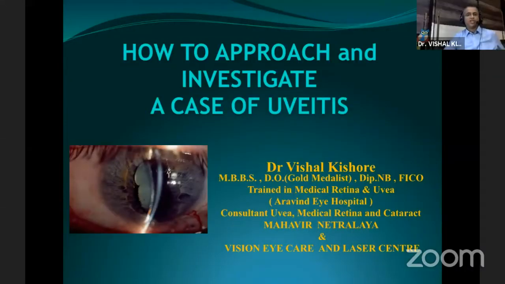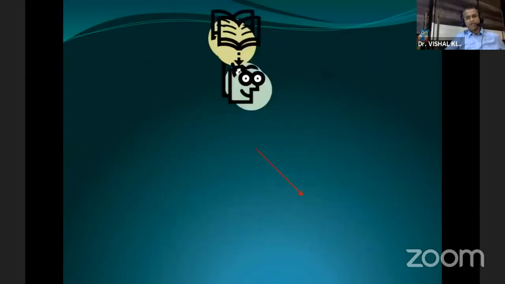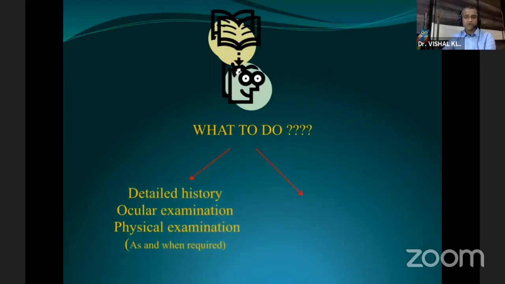Okay, so to start, how to approach and investigate a case of uveitis. Whenever a patient of uveitis comes in your OPD, many questions run in your mind. What detailed ocular examination you have to do, what detailed history you have to take, then what targeted physical examination you have to do. Then another problem is the battery of tests in your armamentarium. Among all these tests, you have to choose those which will suit your requirement for the diagnosis, and even suit the patient's pocket. It should not pinch the pocket of the patient, because they won't get those tests done, and again, neither you will be benefited nor the patient.